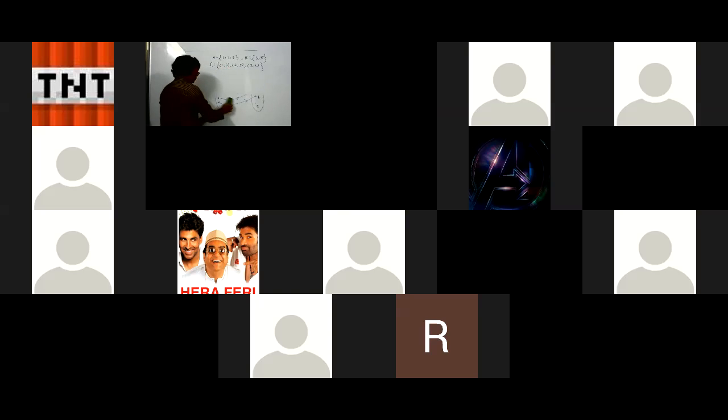Sir, then can 1 have image as 5 also? If 1 has image 5 also, then that is not a function. Function means it should have only one image. Like I'm saying, instead of 3, can it have 5? It can have any image, but it should have some image. That's the thing. Every element should have some image. Any image is okay, but only one image. Tell me.